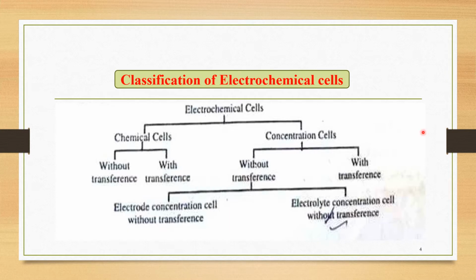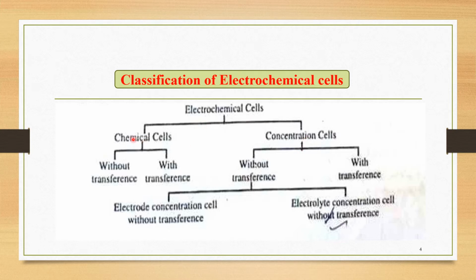Now, as far as the classification of electrochemical cells on the basis of presence or absence of transference is considered, this classification is shown in this tree diagram. In this, the electrochemical cells are broadly classified into two types: chemical cells and concentration cells.